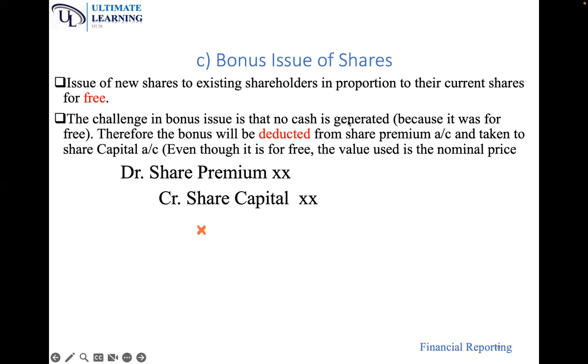Jean, what is the meaning of one new share for every two? Now, Jean, how can I explain that? Gad, I think I had explained nominal price when we started. Mugisha, I had explained nominal price is the book value of the shares. The price at which shares were given out for the first time and the price at which the share capital is recorded in the balance sheet. Now, Jean, the meaning of one new share for every two.